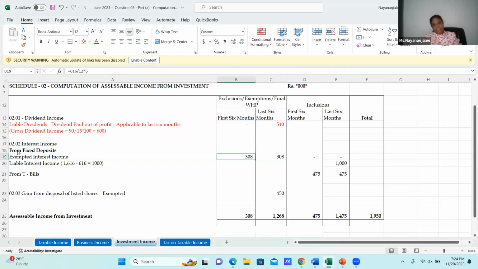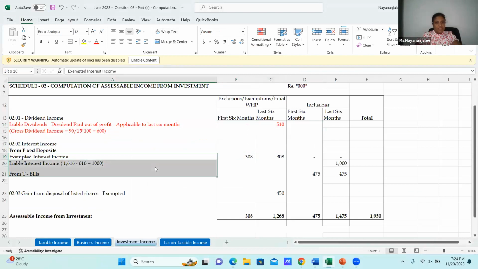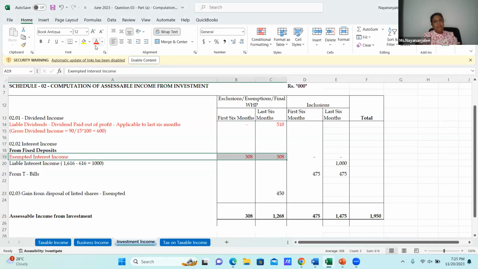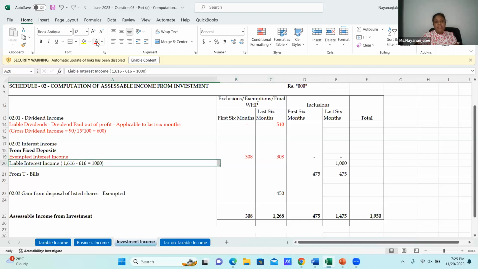For the entire year, the FD exemption applies, which is interest income received in foreign currency. It is exempted under the third schedule for the entire year 22-23. Then I have divided these two exemptions. Since it's an exemption, it's even, evenly throughout the year. Then the liable interest income totals 1,116,000, with the exempt part of 616 removed.